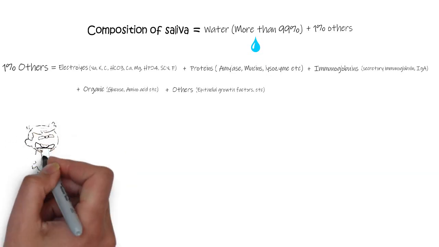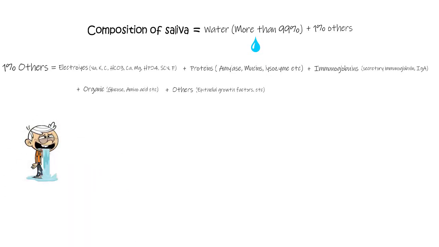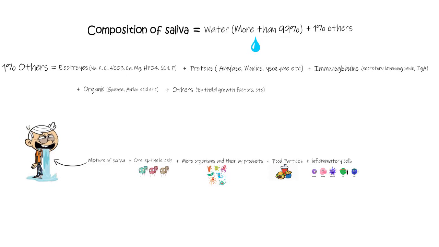But the saliva that is present in our mouth is a mixture of other things as well, and consists of things like dead oral epithelial cells, microorganisms and their byproducts, food particles, some serum components, and also some inflammatory cells.